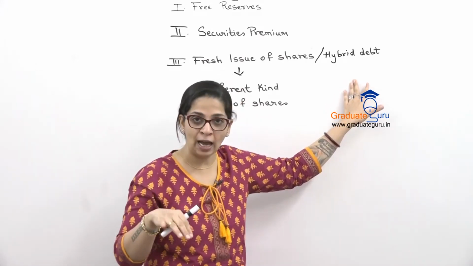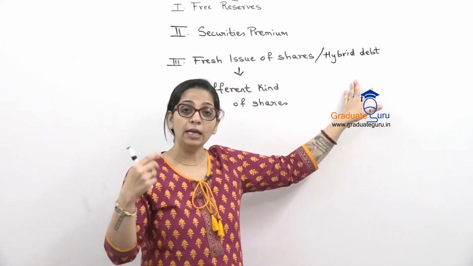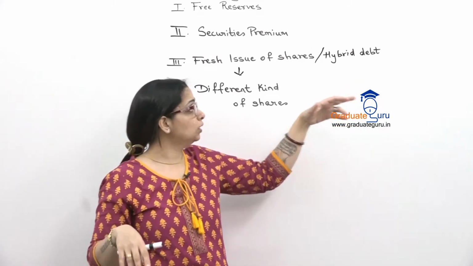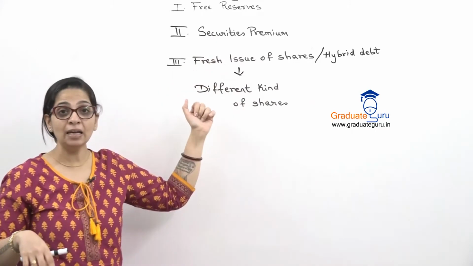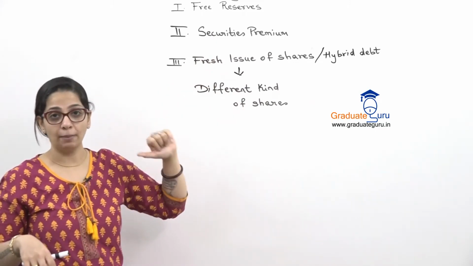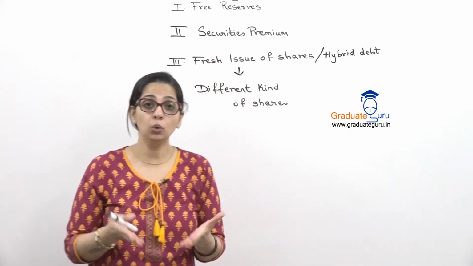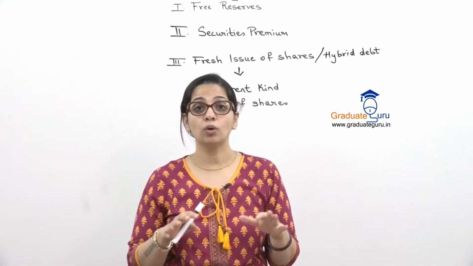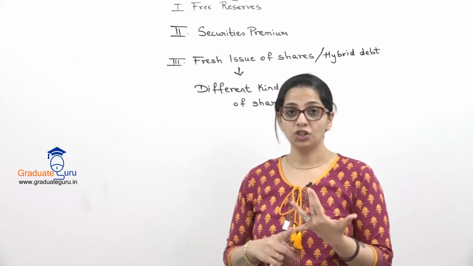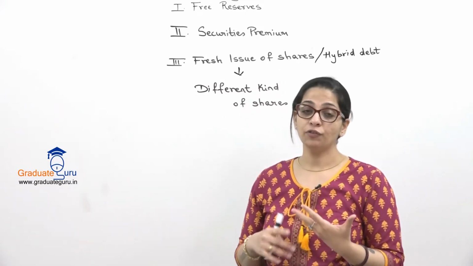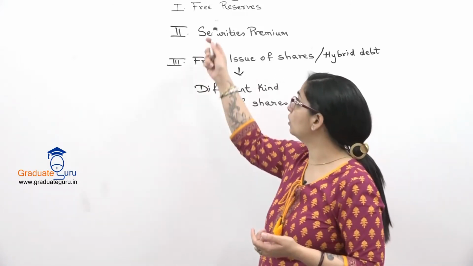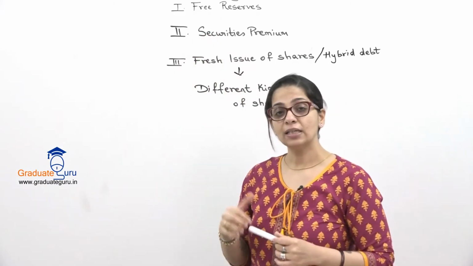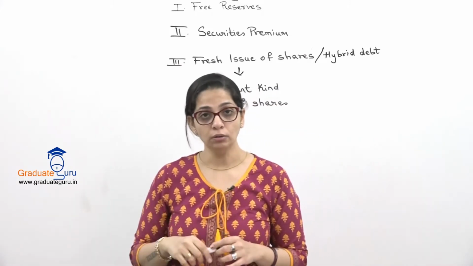फिलहाल it is a loan, I will have to pay interest on it. In the future, it can be converted into shares. So these are your three main sources of buyback. So when we'll be doing the sums, we will have to see कि हमारे पास क्या source available है. या तो fresh issue दिया हुआ है या फिर fresh issue नहीं है तो I will have to use only the free reserves and the security premium. So that is about sources of your buyback.